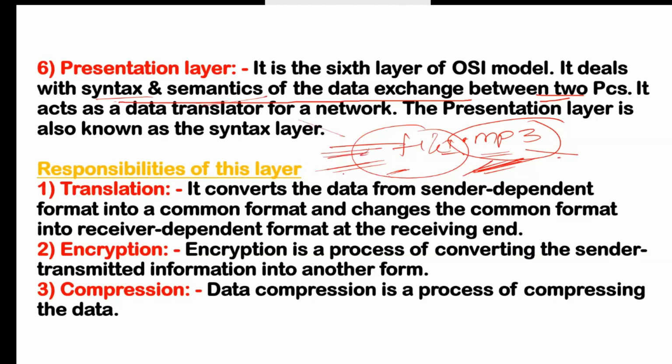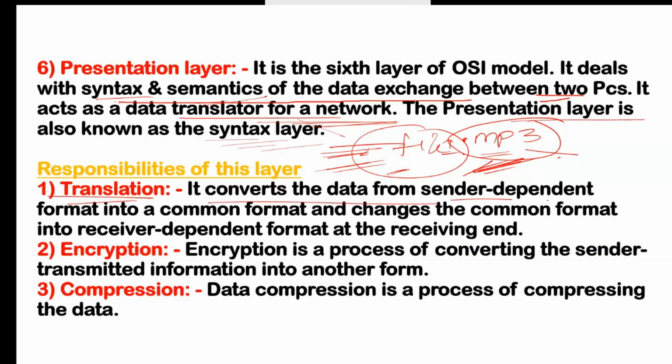Your data also comes in this semantics. Your data means your music file. It acts as a data translator for a network. Means this layer also acts as a data translator. The presentation layer is also known as the syntax layer. If you see here the responsibility, first is translation. Translation means what?